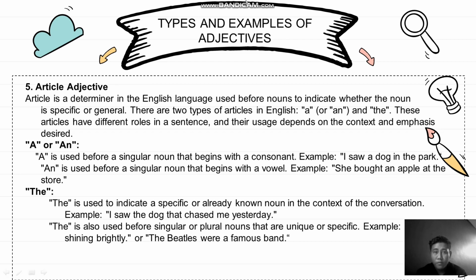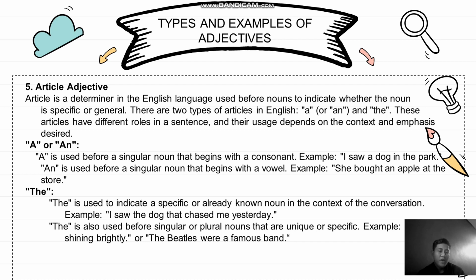And number five is article adjective. Articles are determiners in the English language used before nouns to indicate whether the noun is specific or general. There are two types of article in English, a or an, and the. These articles have different roles in a sentence and their use depends on the context and emphasis desired.